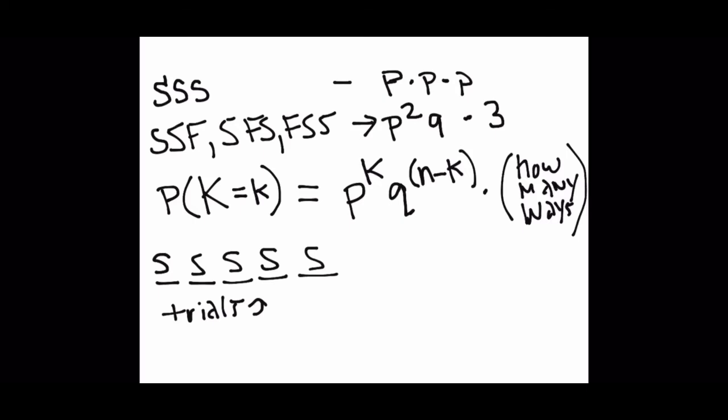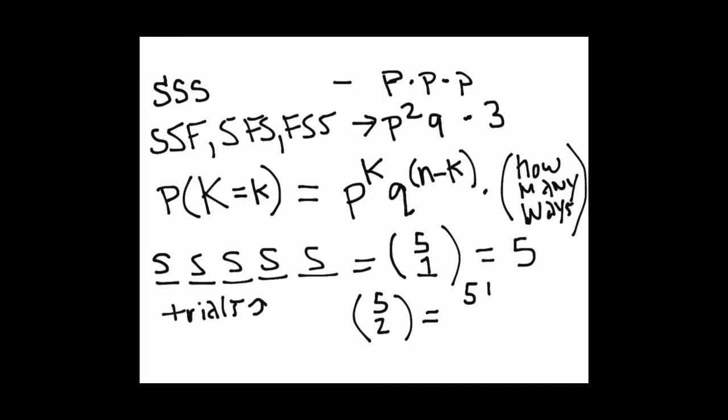So in this case we chose 1 spot out of 5. Choosing 1 spot out of 5 is drawn like this. It's 5 choose 1, and it is 5. If you recall, 5 choose 2 looks like this. And if we don't understand why, we can talk about that in class. So this is how we represent the number of ways.